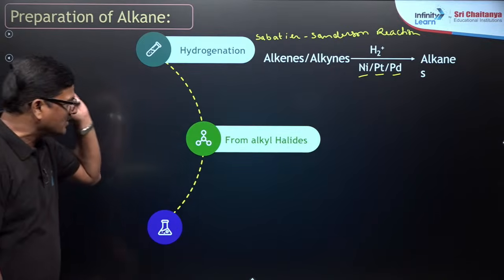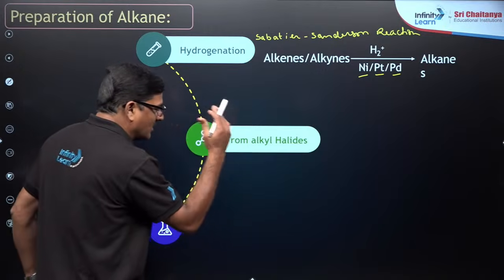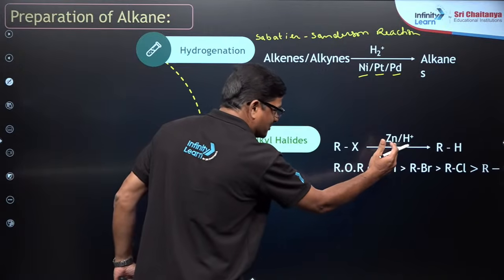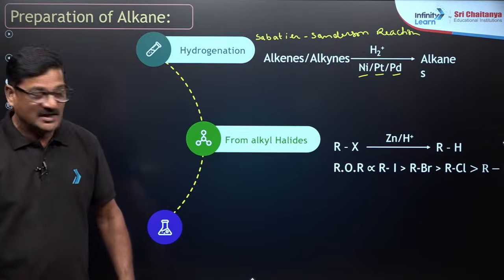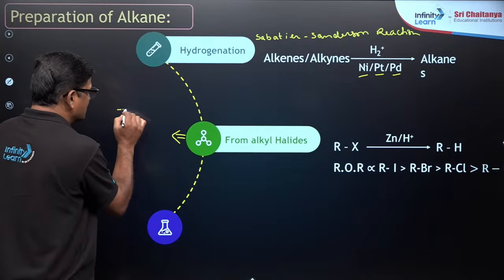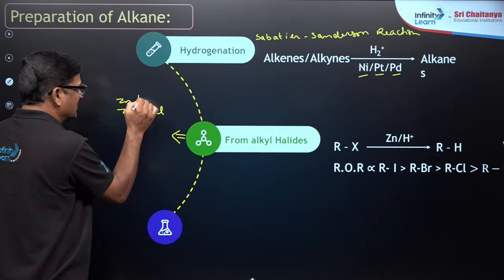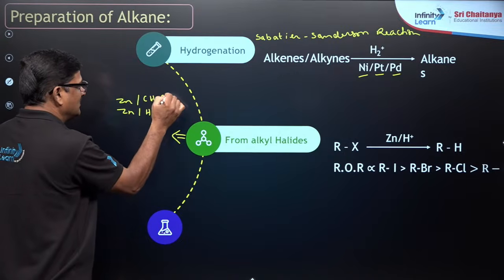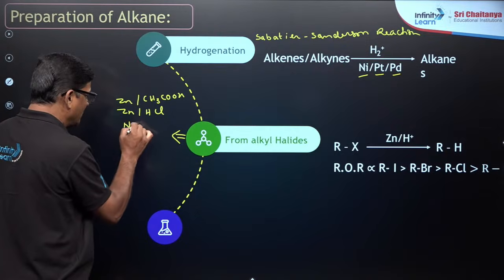And you see the next one, from alkyl halide. The alkyl halide subjected to reduction, you are going to get an alkane. This reduction can be done by using any reducing agent like zinc and HCl, zinc in acetic acid, and you can also use sodium in ethyl alcohol.